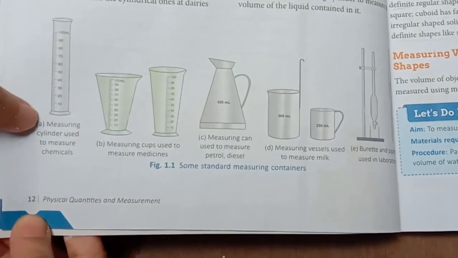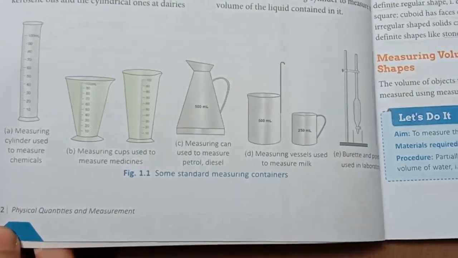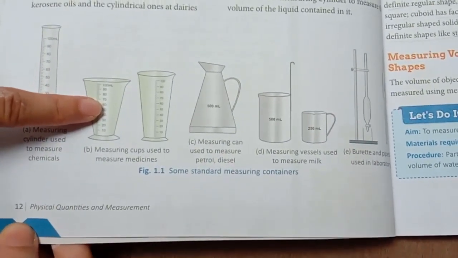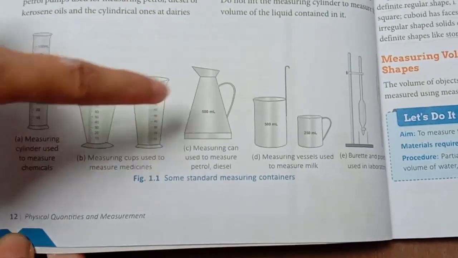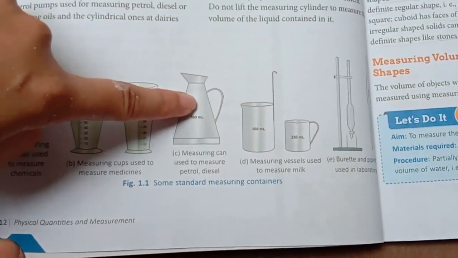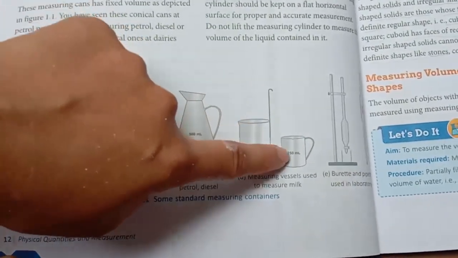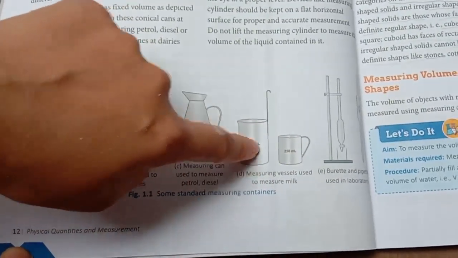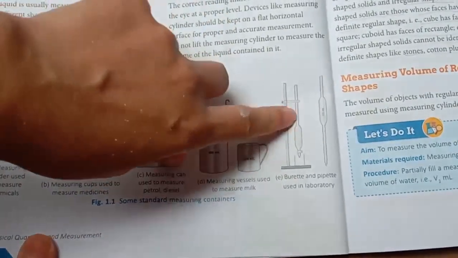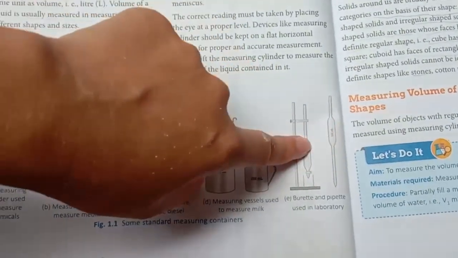The first one is used to measure chemicals. The second one is used to measure liquid medicines. The third one is for petrol, diesel, kerosene, etc. The fourth one, we all know, is for milk. And these two are used in laboratories.